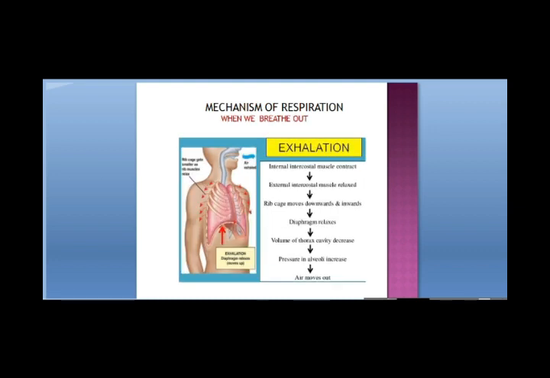Then what is the mechanism of respiration during exhaling, when we breathe out? When we breathe out, the internal intercostal muscles contract and the external intercostal muscles relax. At the same time, the diaphragm relaxes and comes back to its original position, moving upwards. The muscles attached to the ribs relax, due to which the chest cavity contracts and becomes smaller, and its volume decreases. Obviously, when the volume decreases, the pressure inside increases.